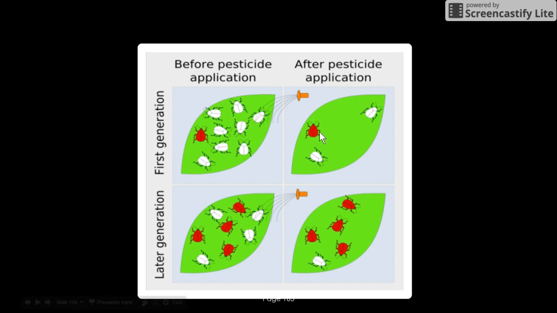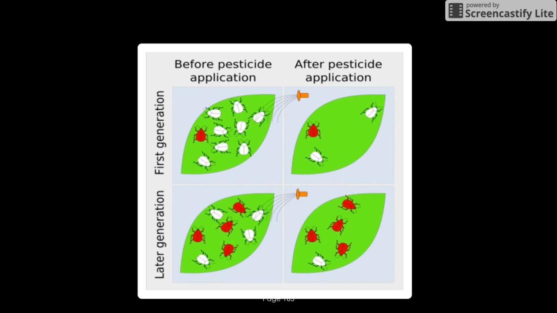Now, once they make kids, I'm going to see that I have an even number of red roaches and white roaches. Remember, the red roaches have the mutation. I spray my pesticide, my bug spray, again. Remember that mutation? It's helping them and it's not killing them at all. So the red roaches are going to be able to survive while we start seeing the white roaches die out. So what we say is that these pests have now become resistant to the pesticide. This bug spray is not hurting them anymore because they have a mutation.